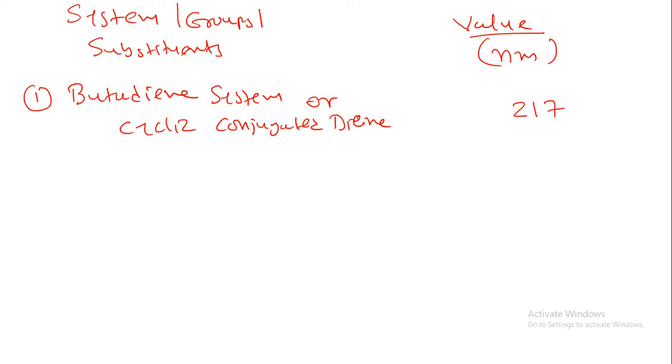So here we have a butadiene system. Suppose you have this type of system, CH2=CH-CH=CH2. If you have this type of structure, then we have to add 217 as the base value for this system.